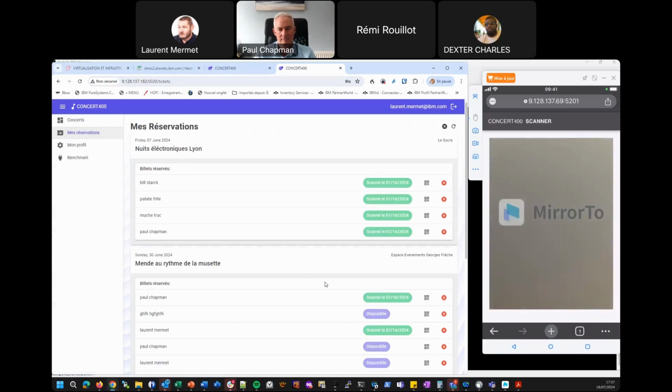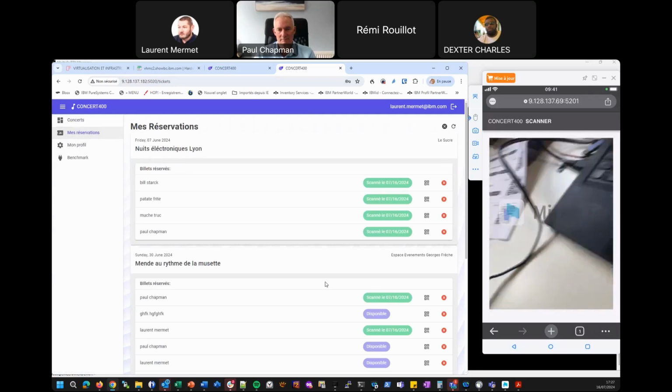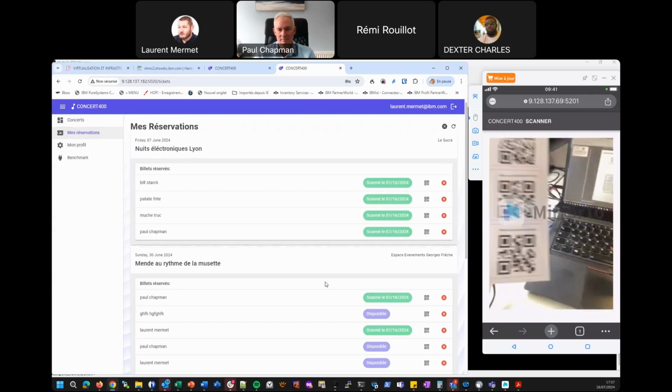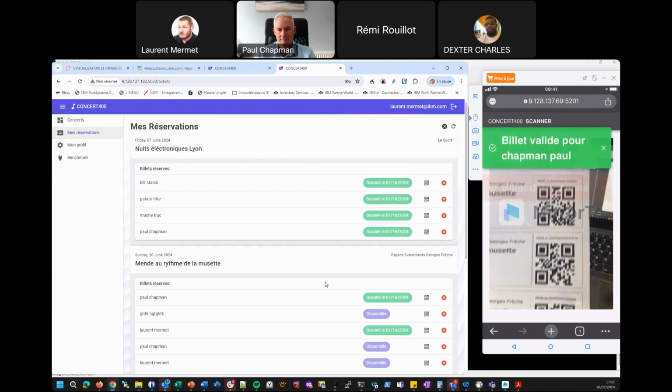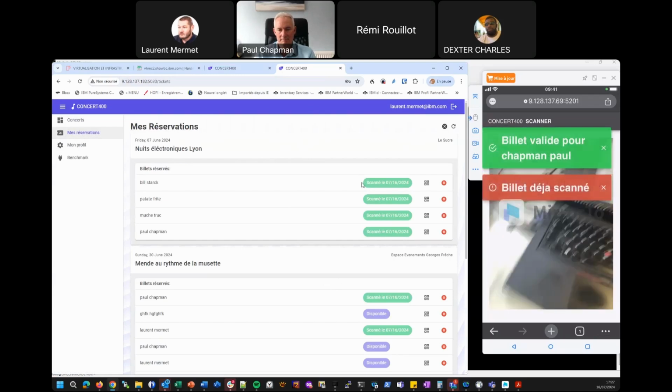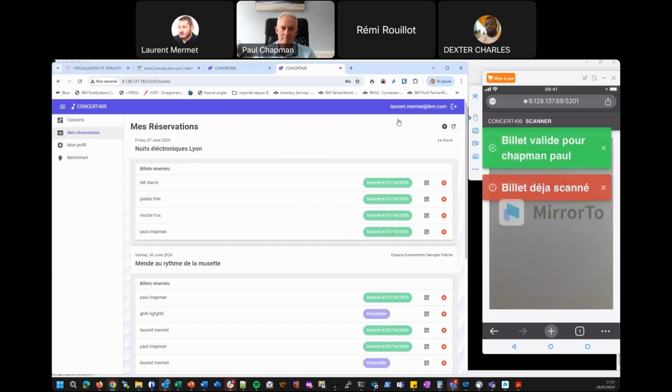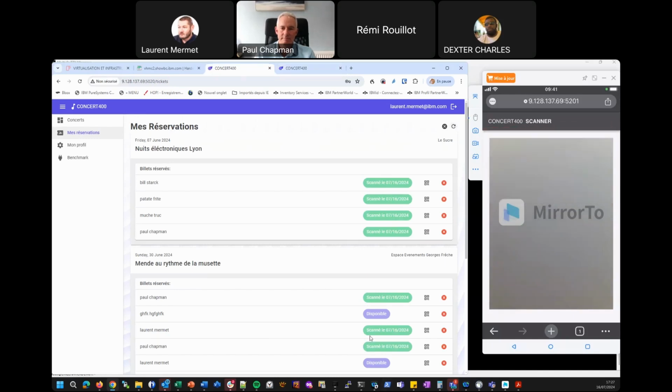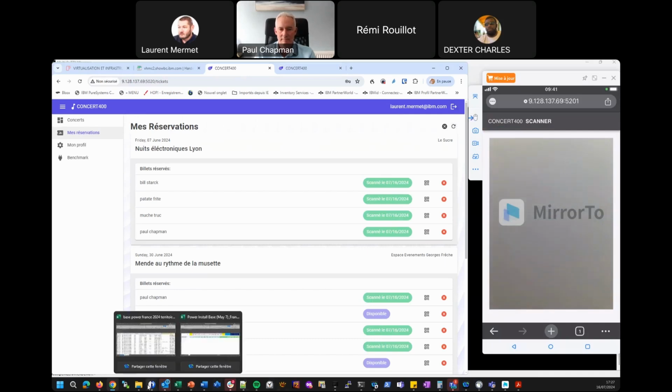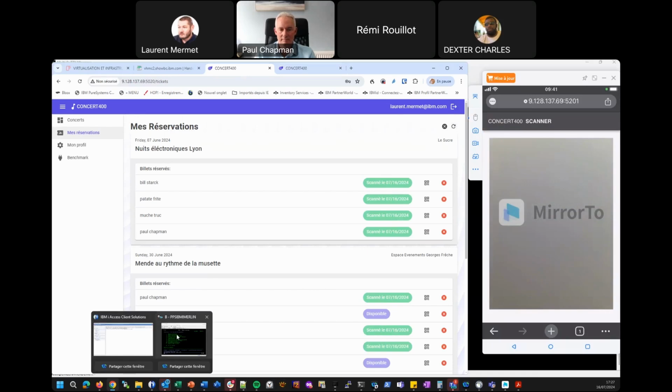So if I make a new scan, I'm going to check the right ticket. And if I make a refresh, we are linked to the same IBM i database. In IBM i, yes, yeah.